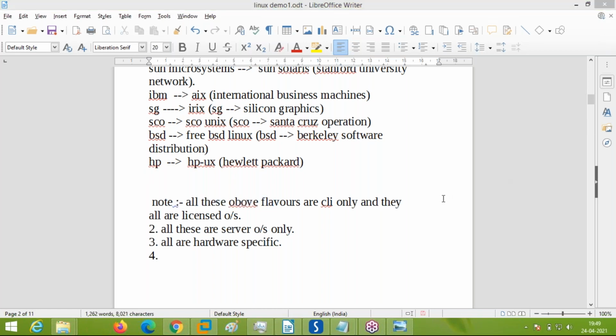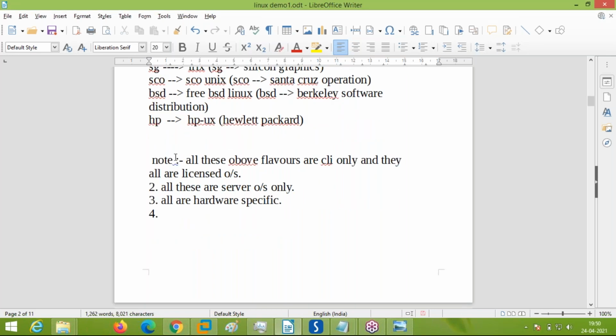Okay, Bhupesh, getting what I'm saying? Yes. Okay, these operating systems are Unix flavors, but here is the main difference between the original 1973 Unix and the flavors which came afterwards.